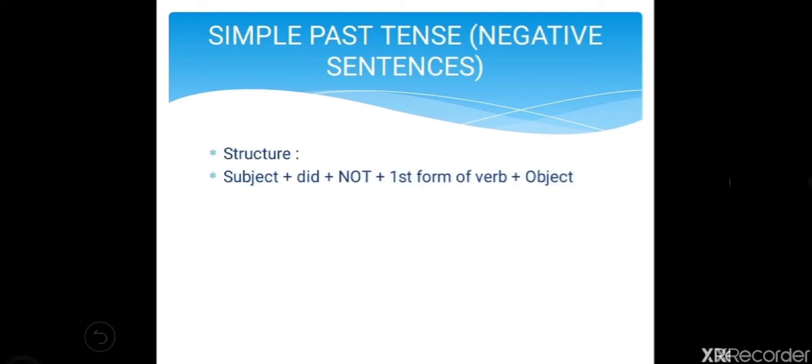Now simple past tense in negative sentences. So the structure will be subject, you have to take did plus not plus the first form of the verb. Remember, here we are using V1, and then object. Examples, I did not kill a snake. Here we are using did, and that's why we are using the first form of the verb.